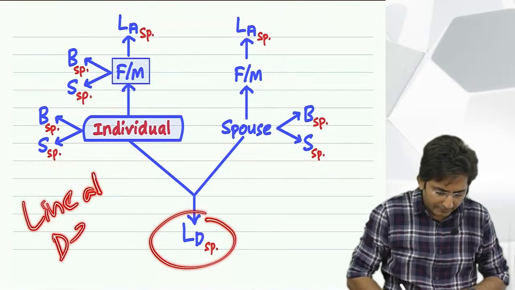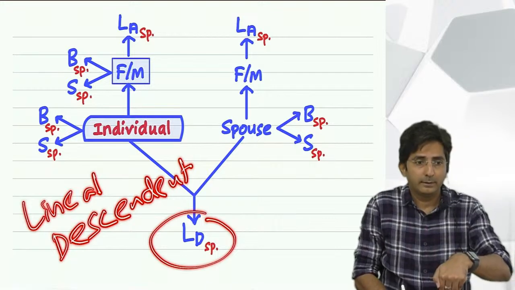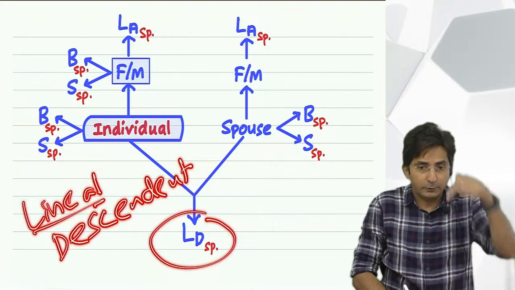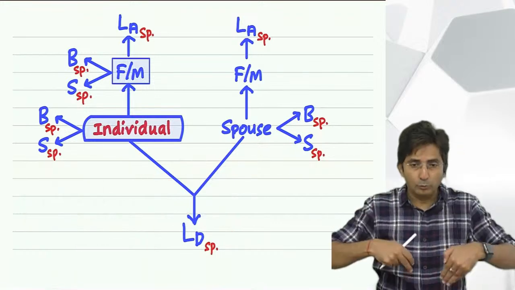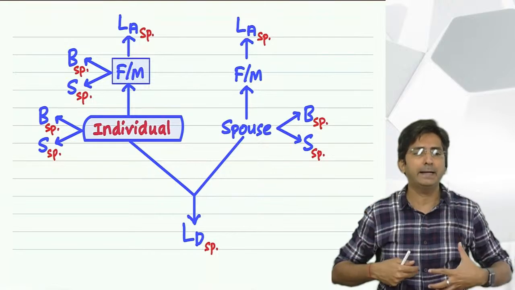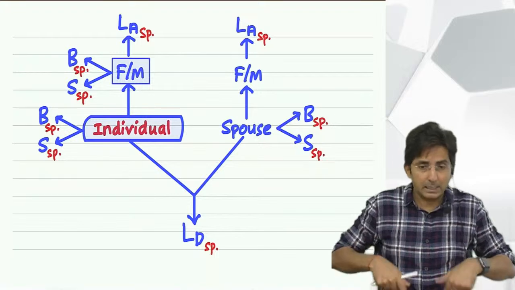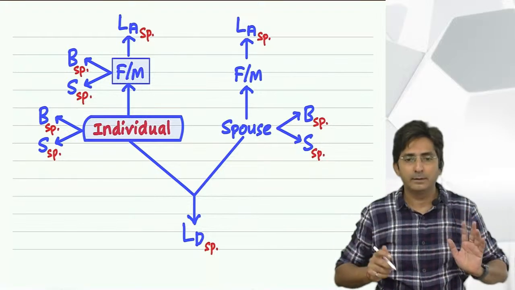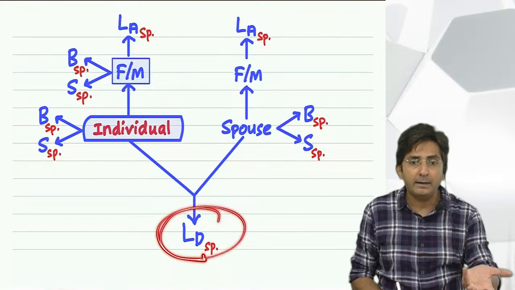Lineal descendant. See, descend means to go down. And lineal means in your line. But tell me, down who is below me? My children. In my family line, who is below me? My children. And children of my children. And children of my children of my children and so on. See, law doesn't say only your son and daughter. Why?